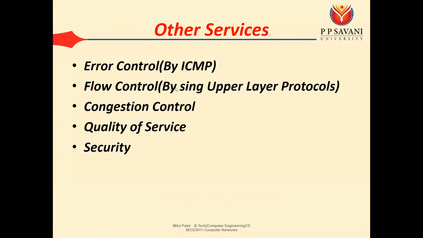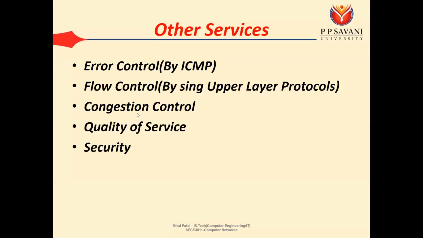Then we have the flow control mechanism. It is also performed by the upper layer protocols. There is no flow control mechanism that can be done by the network layer. For flow control, it has to depend on the upper layer protocol, or we can say the transport layer protocol. So the flow control is mainly decided by the transport layer protocols, that is TCP and UDP.